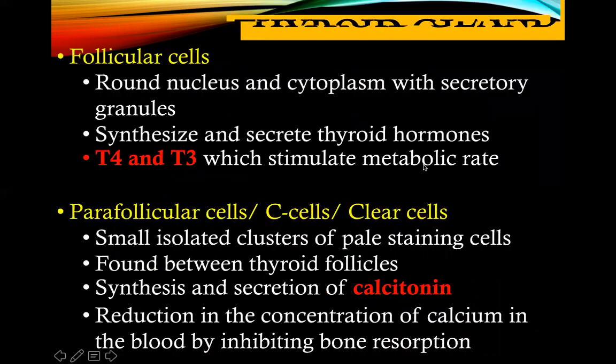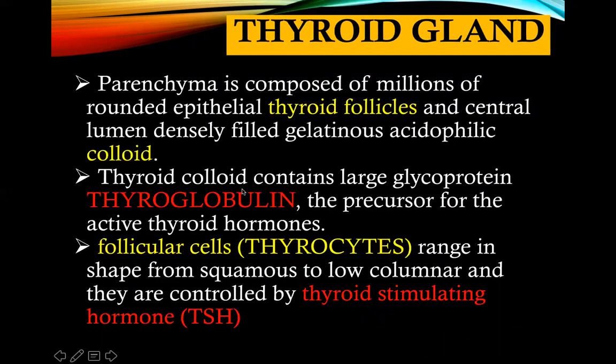And again, what is the function of your thyroglobulin? They are the precursor for your active thyroid hormones. When we speak of the parenchyma of the thyroid gland, these are the parenchyma. You have the follicular cells or your thyrocytes. They range in shape from squamous to columnar, and they are controlled by the thyroid stimulating hormone. As you can see, the TSH is secreted or produced in the anterior pituitary gland.